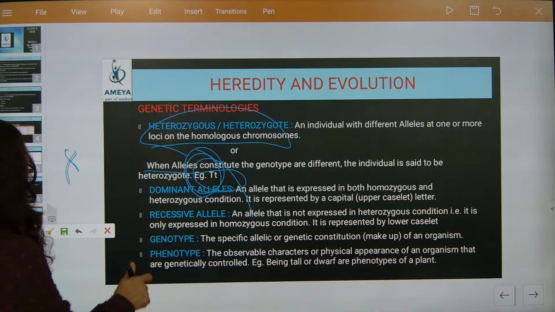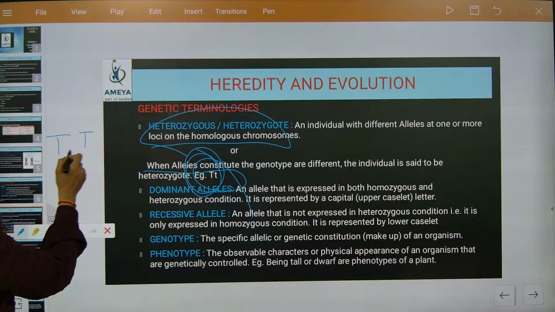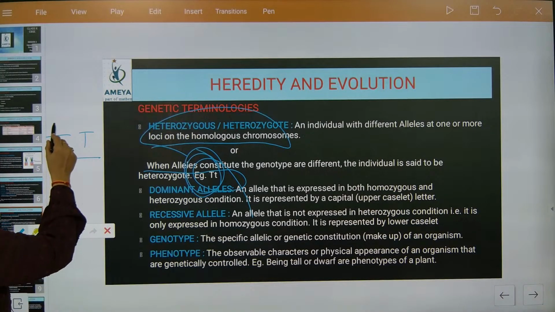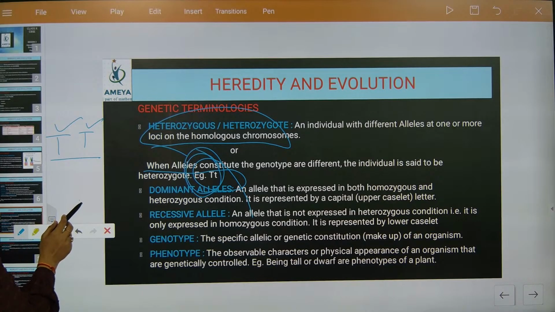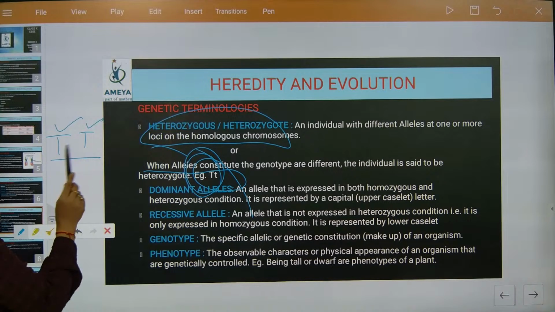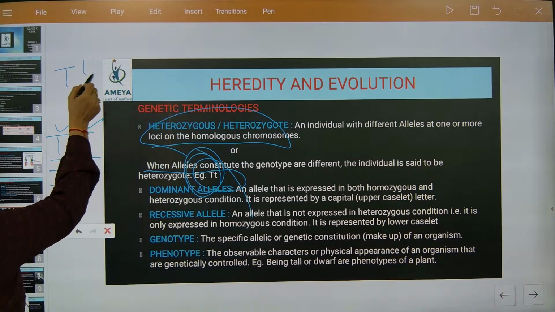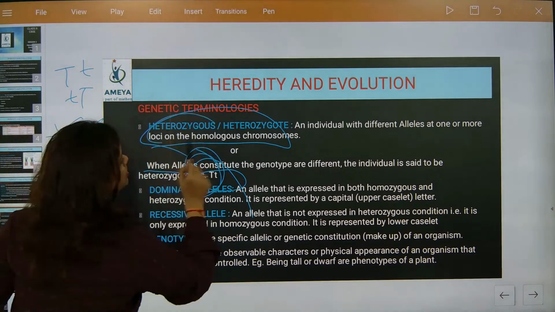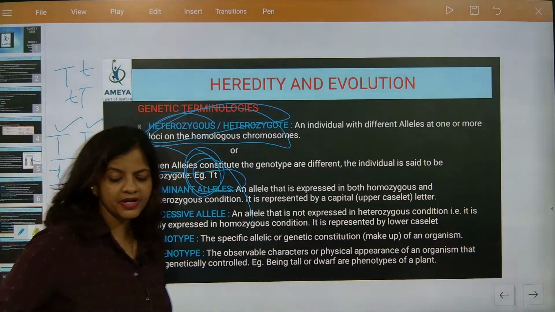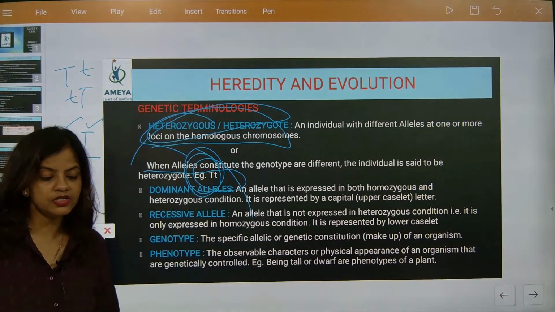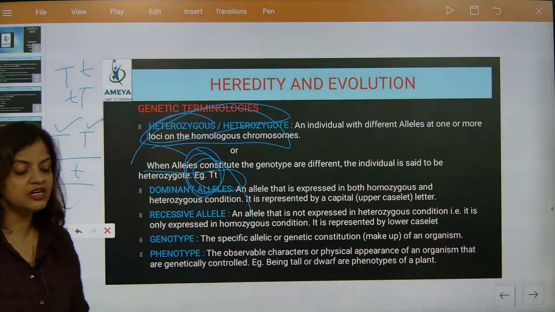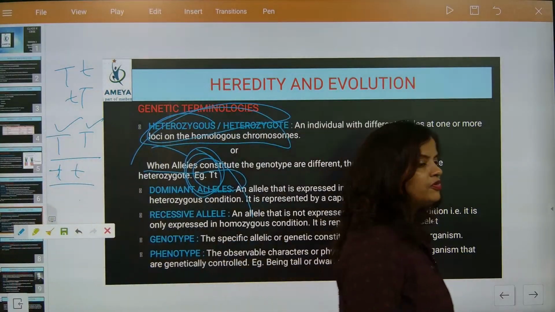Correct now? So now we can quickly recap. We can do T and T. It is homologous, and it becomes homozygous also. Homozygous or homozygote, beta, because the same traits are there. Small t, capital T and capital T. But when a mix is there like this, it is called heterozygous. Mixed will be considered as what, beta? Heterozygous. I hope everybody understood.